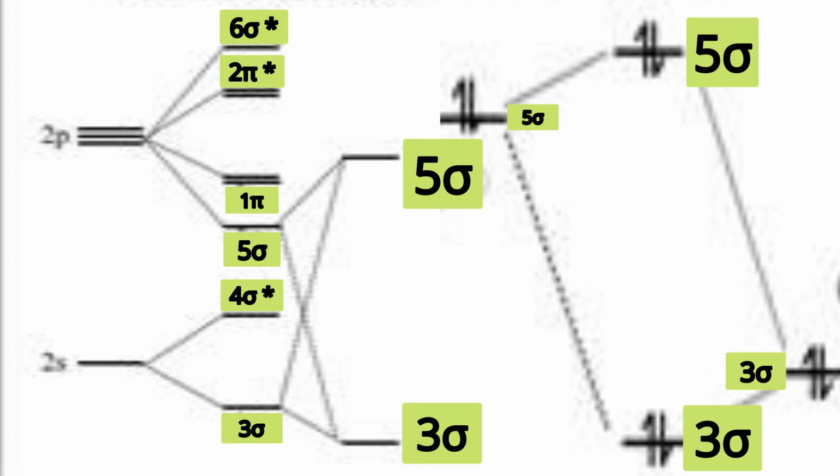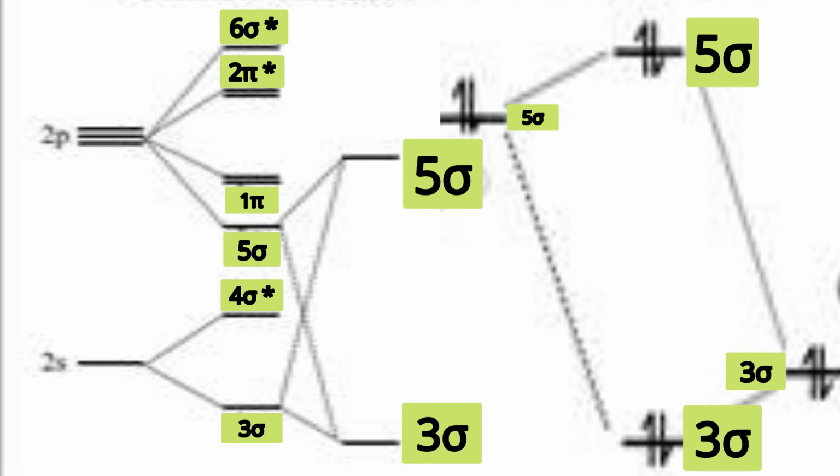Observe neatly, the new 3 sigma orbital is lower in energy compared to the old 3 sigma orbital. So the bonding 2s orbital will be of comparatively lower energy than expected.